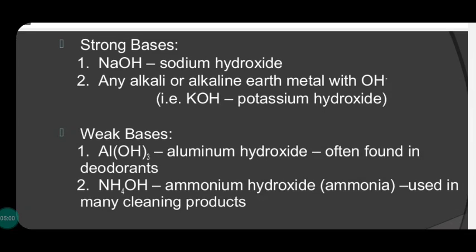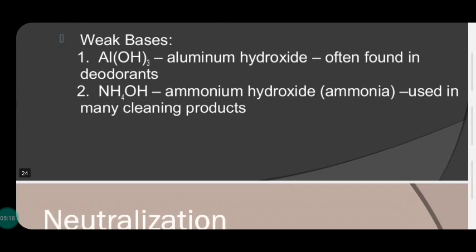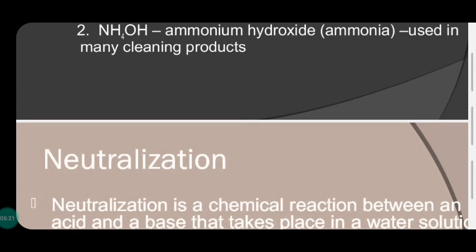Strong bases: sodium hydroxide, used in the preparation of washing soap, and in paper and textile industries, etc. Then weak bases: aluminum hydroxide found in deodorants, ammonium hydroxide used in many cleaning products. So that's all about strong acid and weak acid, strong base and weak base.